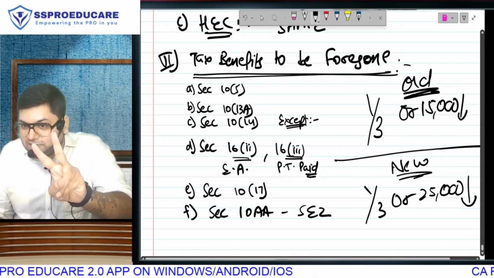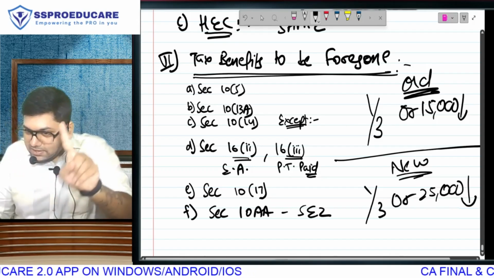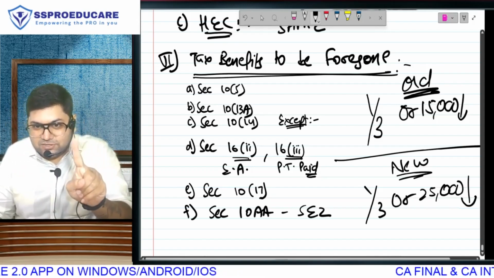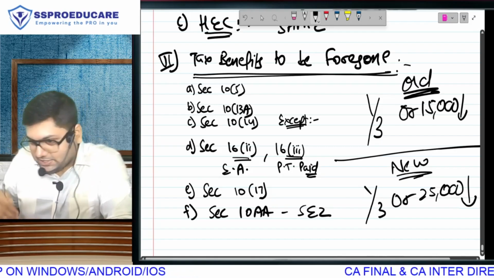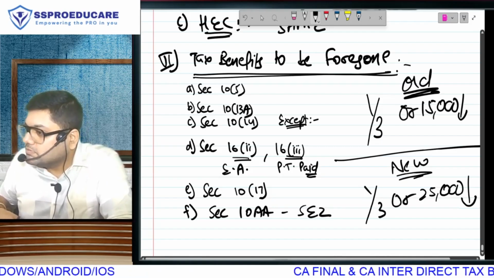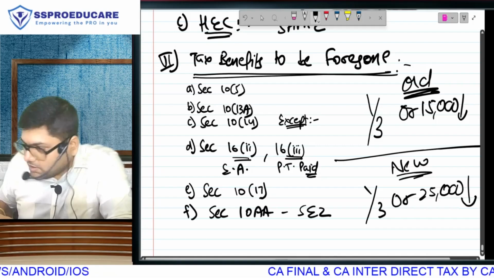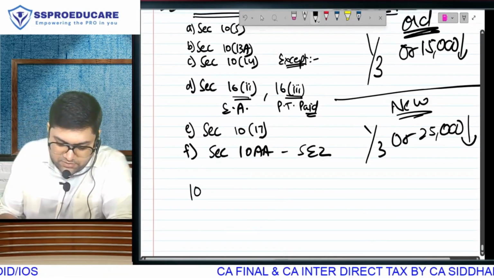Now there are two things where the deduction in new regime is higher than old regime. One, salary standard deduction of 75,000. Two, family pension deduction. The maximum limit is increased. Obviously, it is 1/3 or 25,000. That is your tax benefit to be foregone from income from other sources. Next chapter, clubbing of income. Clubbing of income has sections 60 to 64.